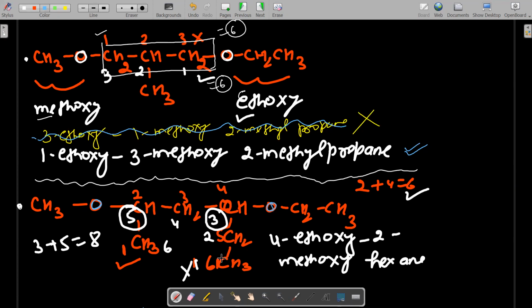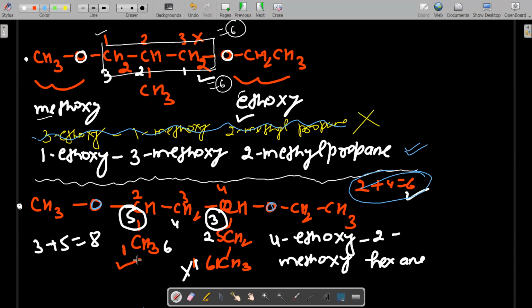So now what is the numbering? You can give 1, 2, 3, 4, 5, 6, or we can give the numbering from this side 1, 2, 3, 4, 5, 6. Now, which one is the correct numbering? By the lowest locant rule, one group is at 2 and the other at 4. 2 plus 4 is 6.